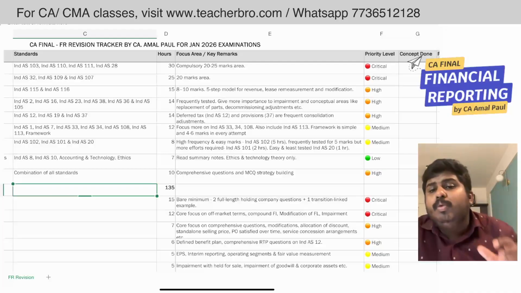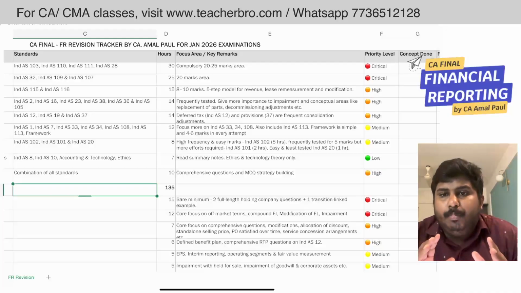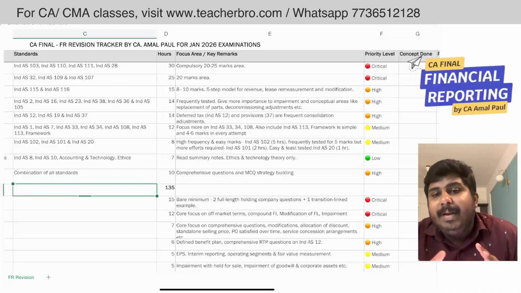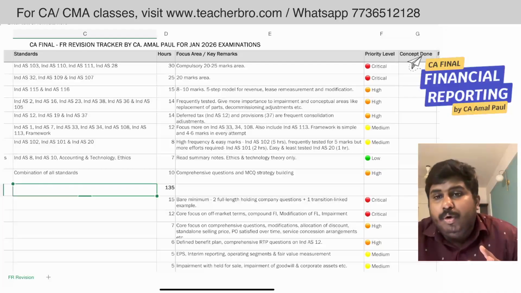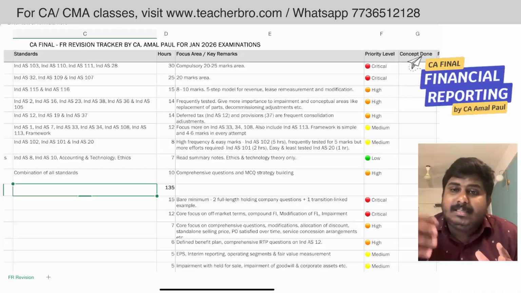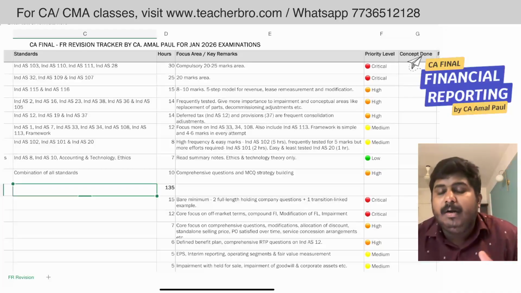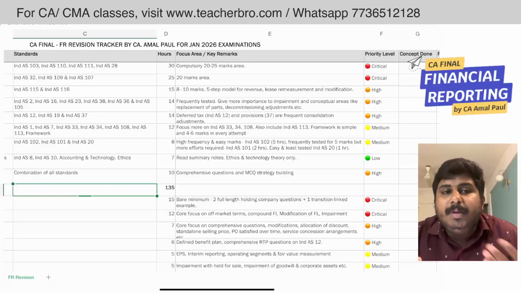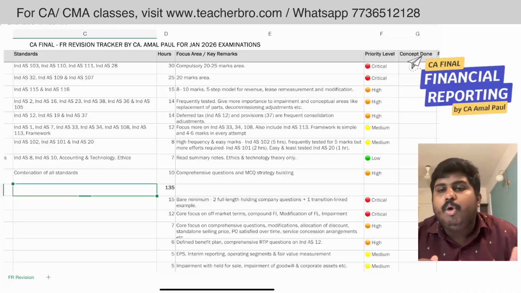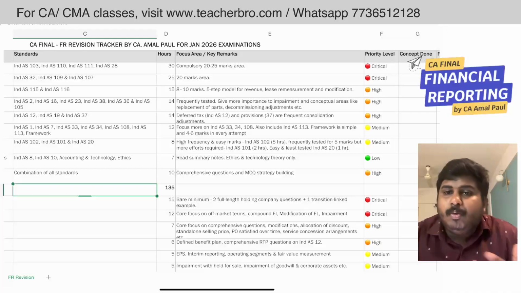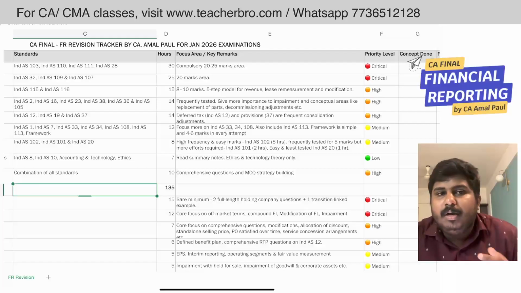So what you need to do is segregate that topic and revise the most conceptual areas like replacement of part in PPE, cost of regular major inspection, adjustment with respect to decommissioning, self-constructed asset problem with borrowing cost adjustment, the change in decommissioning liability problems, those kinds of things from the PPE area. Borrowing cost, where specific and general borrowing both come into picture, phase wise construction, those kinds of areas you can focus on.